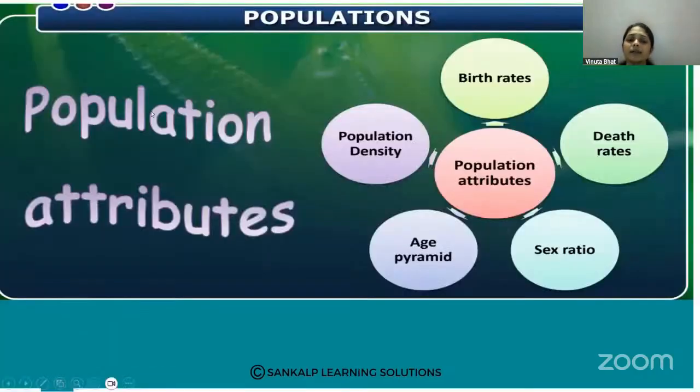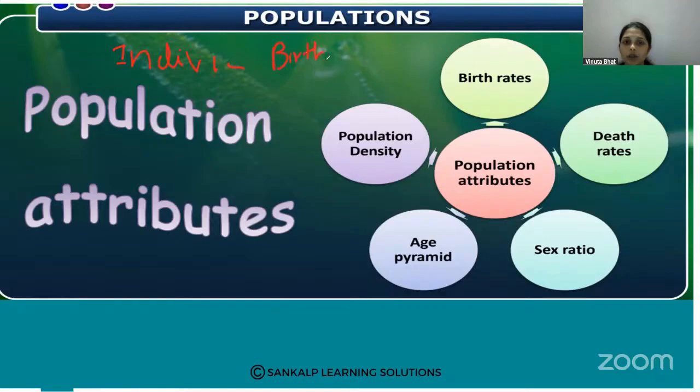Then this population shows some attributes. So what are these population attributes? The population shows some attributes, but an individual person does not. For example, an individual organism takes birth and has death, but a population does not have birth and death.